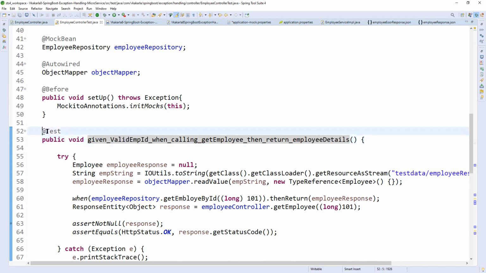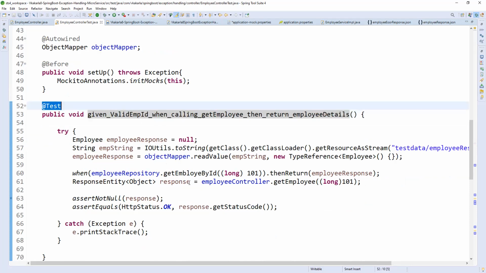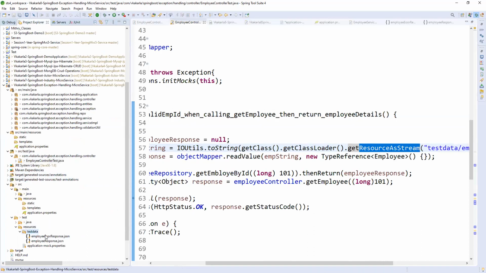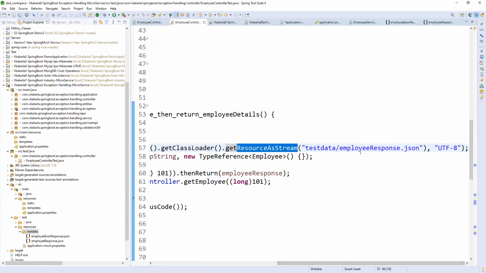On top of the method, you should give @Test, otherwise it will not run. Fine. So here you have test data, employee response. I am preparing the response because I don't want to hit the database. So that is the reason I want to prepare my data response here. In the test data, it will take the source as a stream. It will look at the source folder, which means the test source. In the test source, under test we have resources, under resources we have test data, so obviously test data/employee response. Fine. So it will be loaded here.